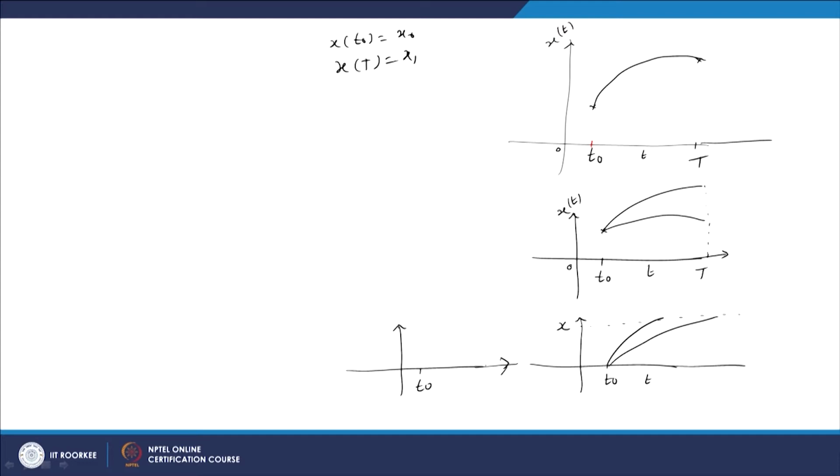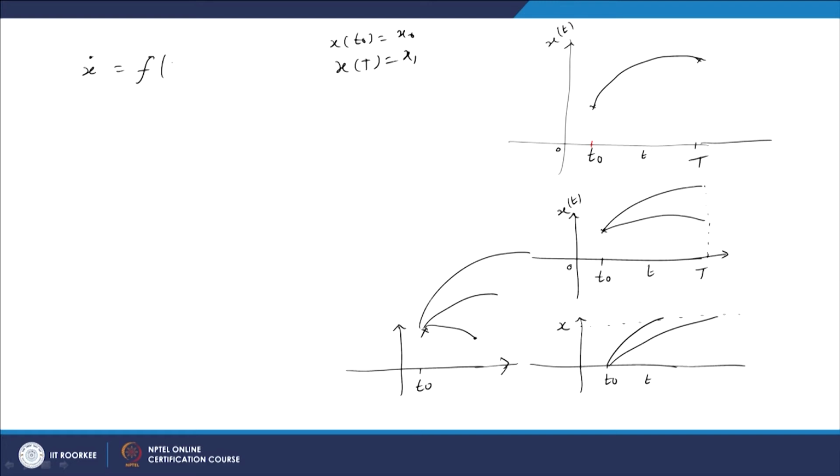And the other type is where the initial condition, x of t naught equal to x naught, is fixed, but the final time as well as the final condition are both not fixed. So, it can be any function of this type. Various types of function can be considered; neither the final time nor the final position is fixed, both of them are variables here in the fourth case.